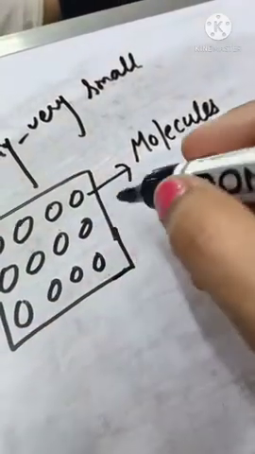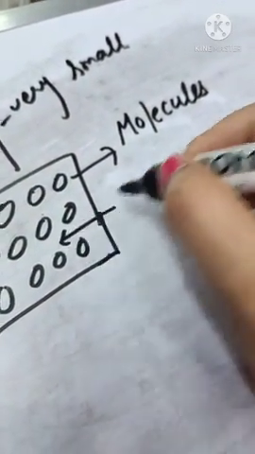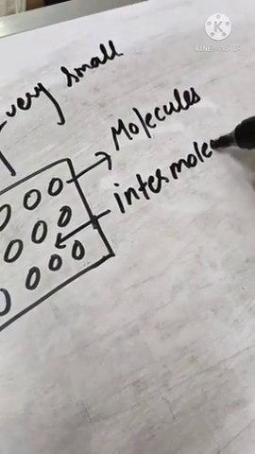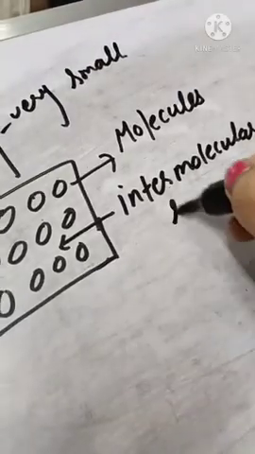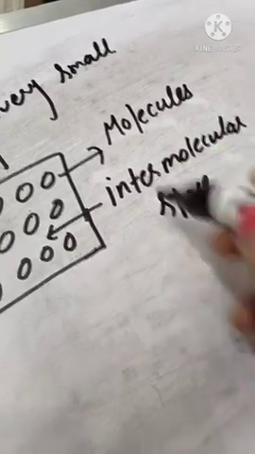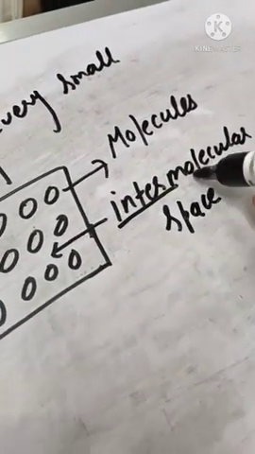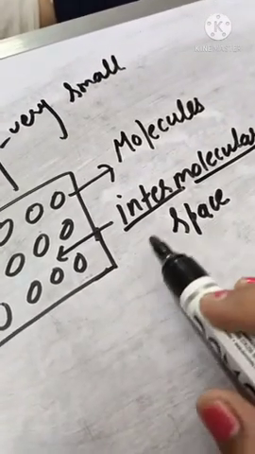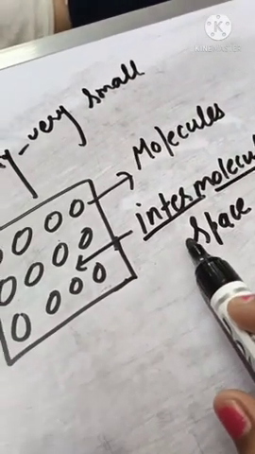Now in between the molecules we have space, we call it intermolecular space, where inter means in between and molecular means the molecules. So what is intermolecular space? It's a space in between the molecules.